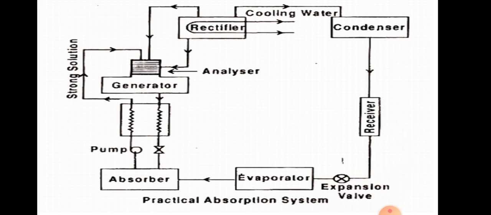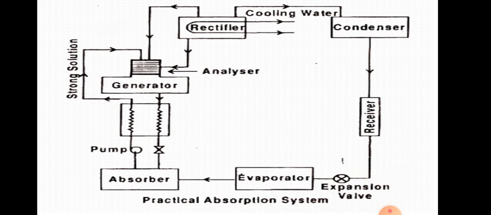What I am telling is, when the strong solution is heated in the generator, the ammonia vapor gets separated from that solution, and the remaining solution is called a weak solution, where a lesser amount of ammonia is present in the water. That weak solution is then carried to the absorber again through the heat exchanger.